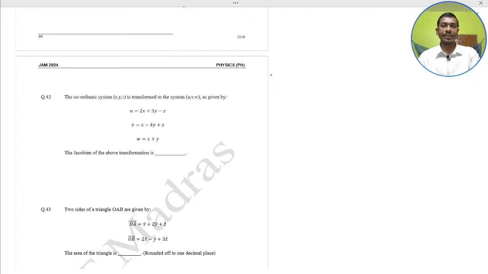So the coordinate system is transformed from xyz to uvw given by the 3 linear equations. The Jacobian of the above transformation is what? Easy question from mathematical physics. Solve this.